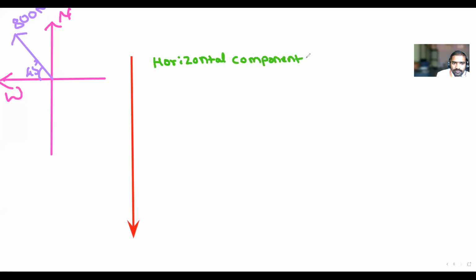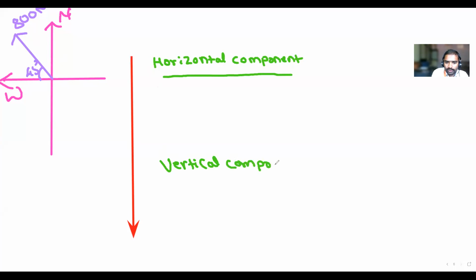All of you read this one. And is the force acting away from the point or towards the point? Away from the point, right? And this is the horizontal component. One more is the vertical component. In the exam you have to write it like this only.